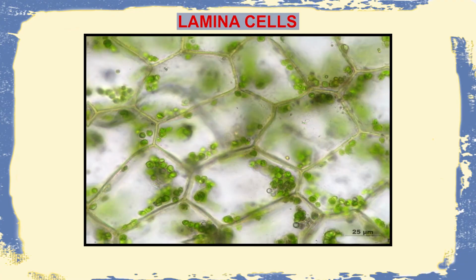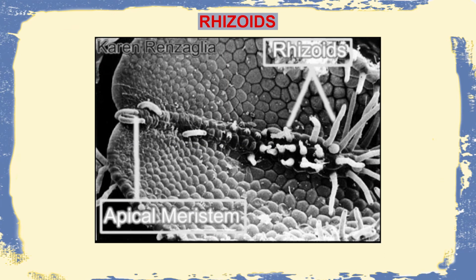There is also presence of lamina cells which have certain green colored cells, which suggests that these are chlorophyllous cells, which usually help in the process of photosynthesis. And also in this fourth diagram, we can see that there is presence of rhizoids, which are root-like structures which help in anchorage of the plant to the substratum and absorption of minerals and nutrients from the soil and send it to the plant.